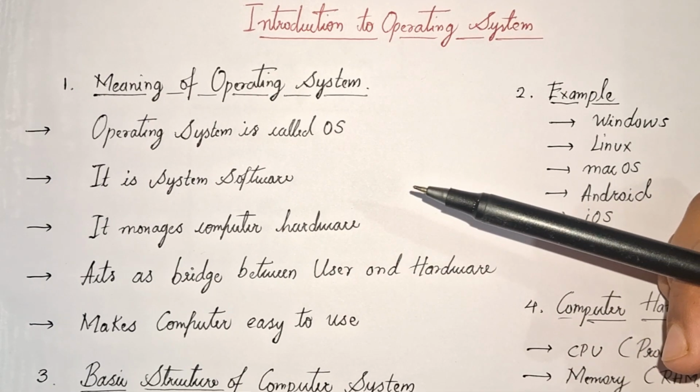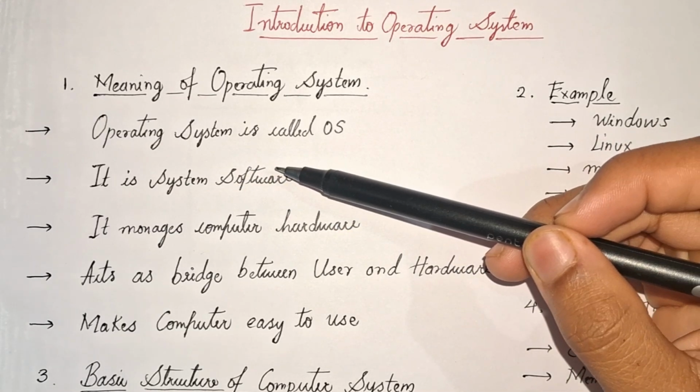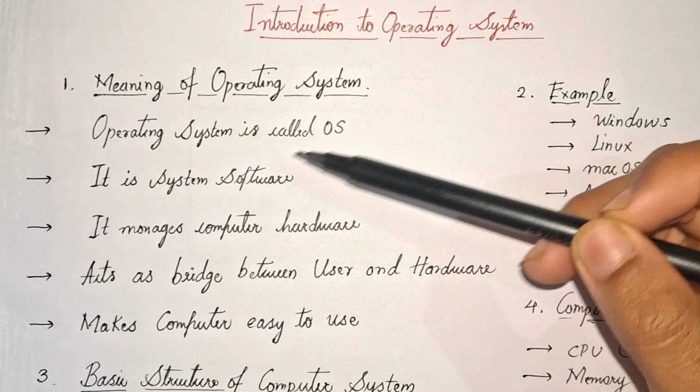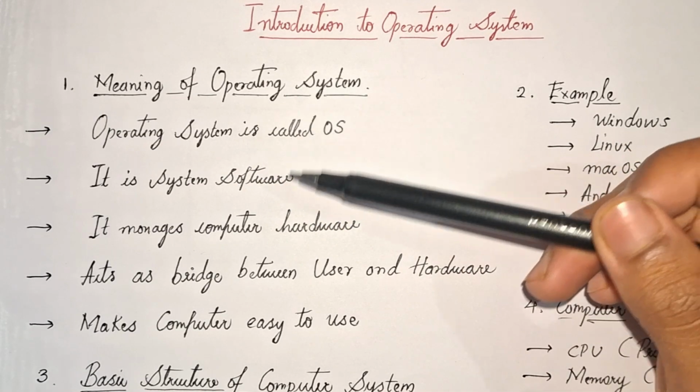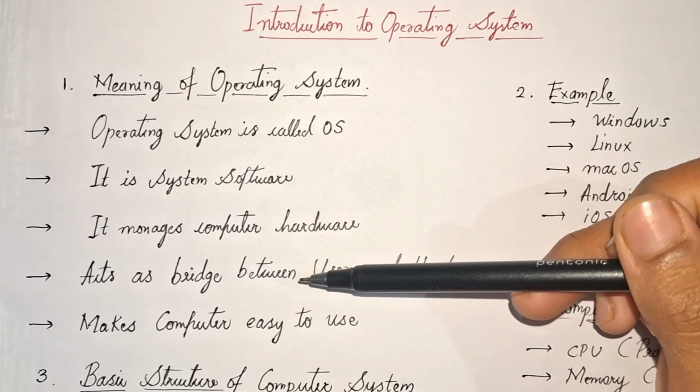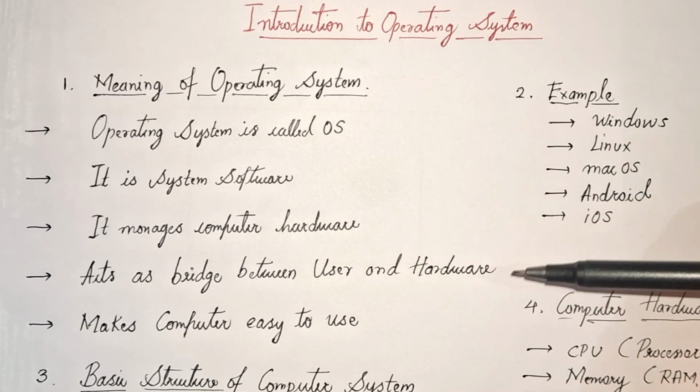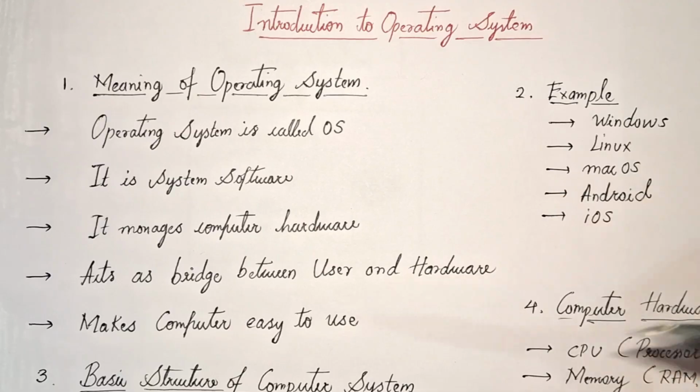So these are some of the points. Operating system is also called as OS. It is a system software. It manages computer hardware and acts as a bridge between user and hardware, and makes the computer easy to use.